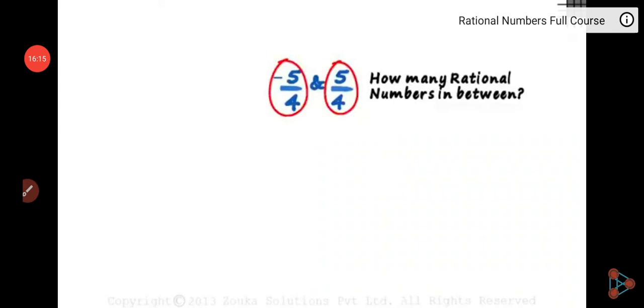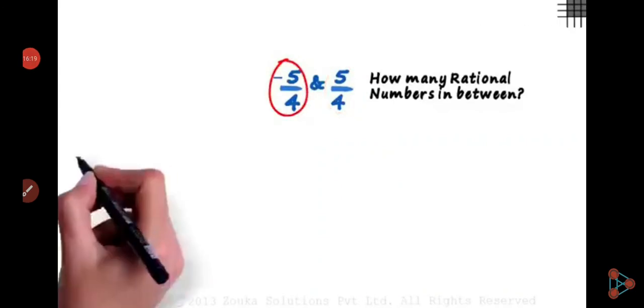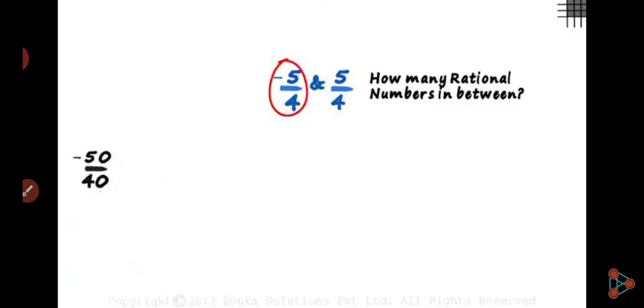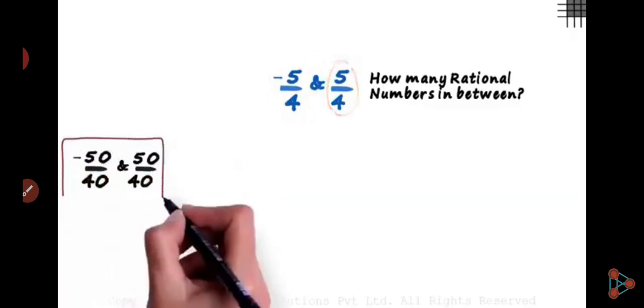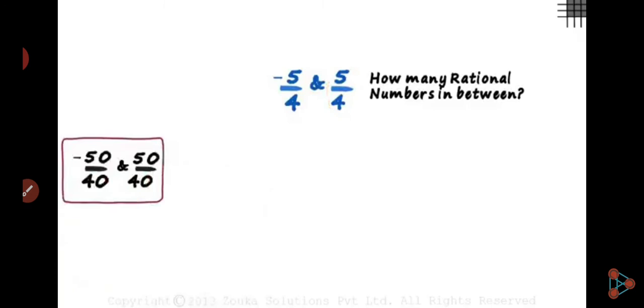Okay. Now let's see how many rational numbers there are between two rational numbers. If the rational numbers are minus 5 by 4 and 5 by 4, how many rational numbers can you write in between them? If you multiply by 10 in numerator and denominator, they become minus 50 by 40 and 50 by 40.